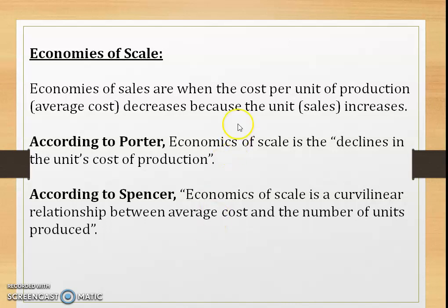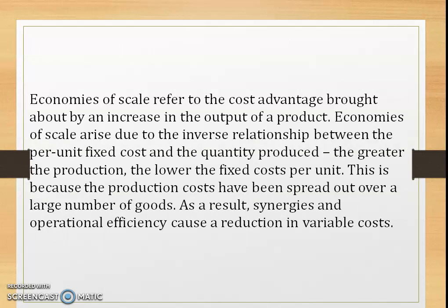Right? So the economist Porter says the economies of scale is the decline in the unit cost of production. According to Spencer, the economist, economies of scale is a curvilinear relationship between average cost and the number of units produced. So the economies of scale refers to the cost advantage brought about by an increase in the output of a product.